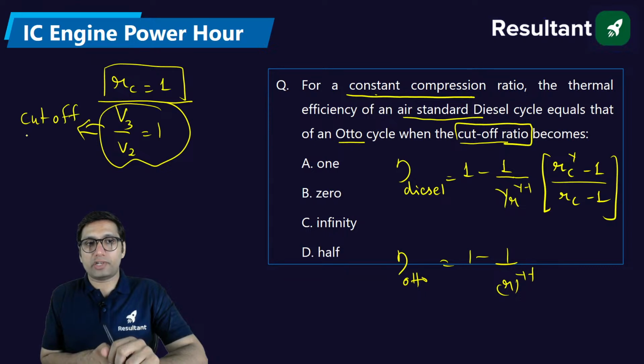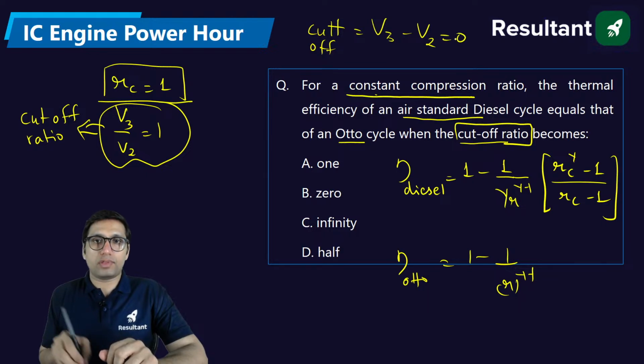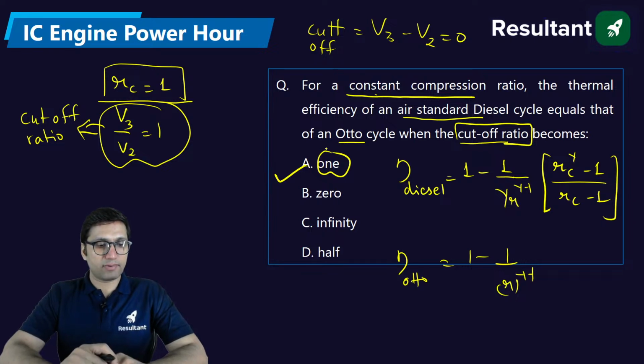When cutoff ratio becomes equal to 1, or when the cutoff V3 minus V2 becomes equal to 0, then the diesel cycle efficiency will become equal to the Otto cycle efficiency.